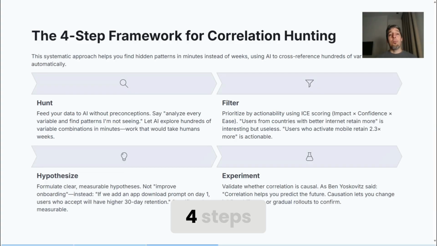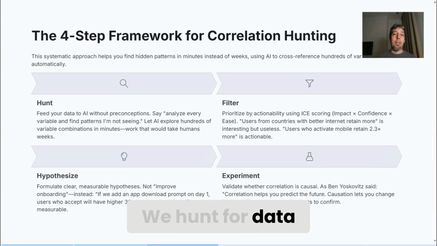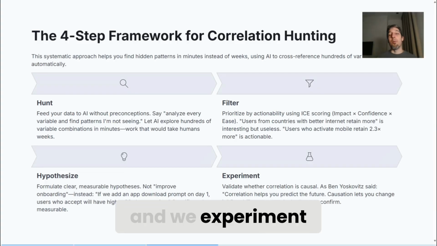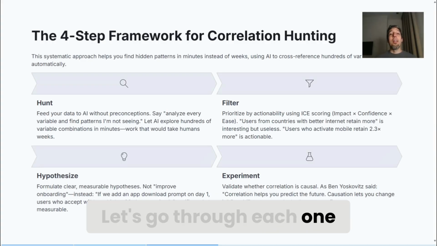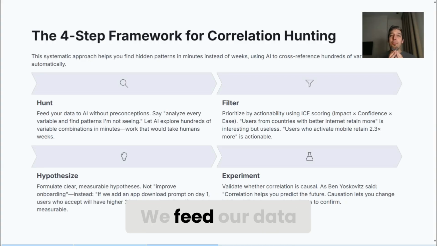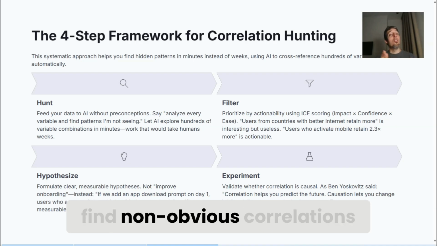So the framework has 4 steps. We hunt for data, we filter, we do hypotheses, and we experiment. Let's go through each of them. The first one is hunting. We feed our data to the AI with a prompt designed to find non-obvious correlations.